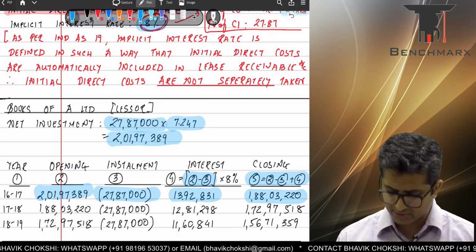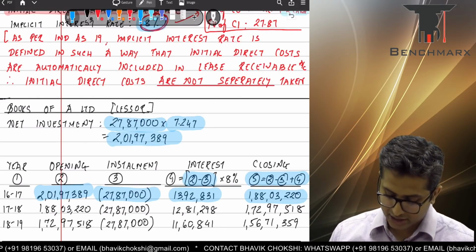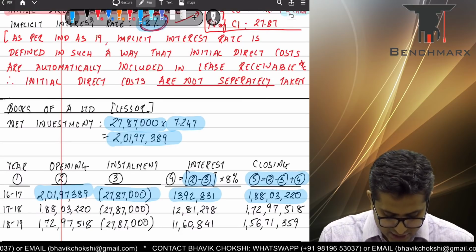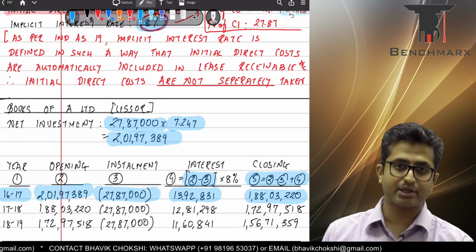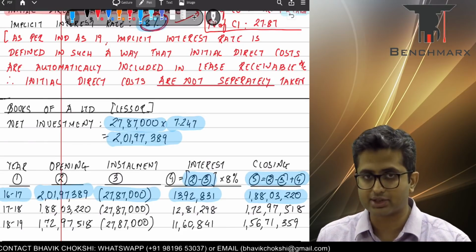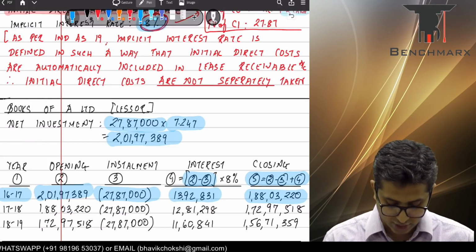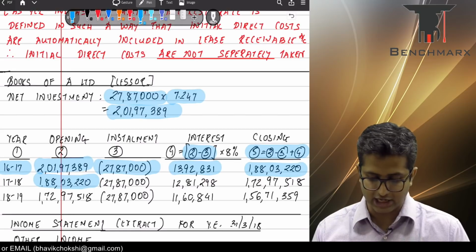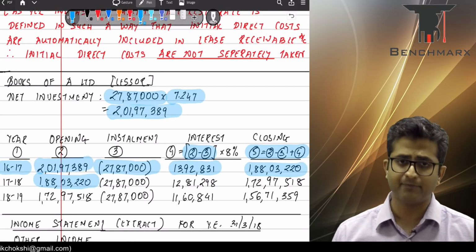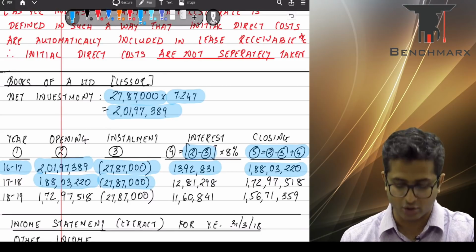As you can see, closing balance is calculated after considering the repayment of installment and adding the interest. Well, this is the first workings for the year 16-17. The question asks us the extracts and the presentation to be done in the financial year 17-18. So in the financial year 17-18, the opening balance is around 1 crore 88 lakhs 3,220, out of which 27,87,000 will be paid immediately at the beginning of the year.